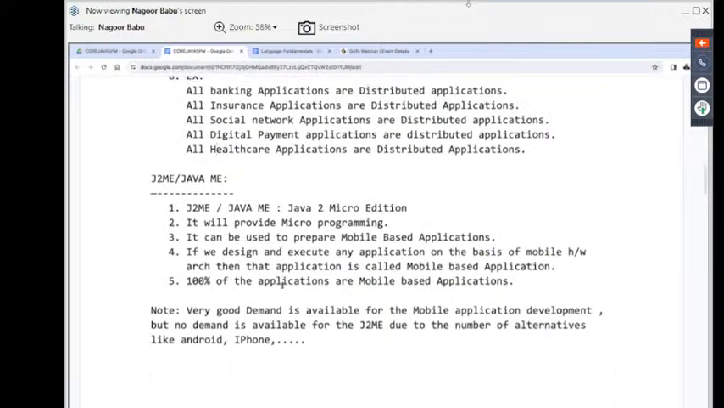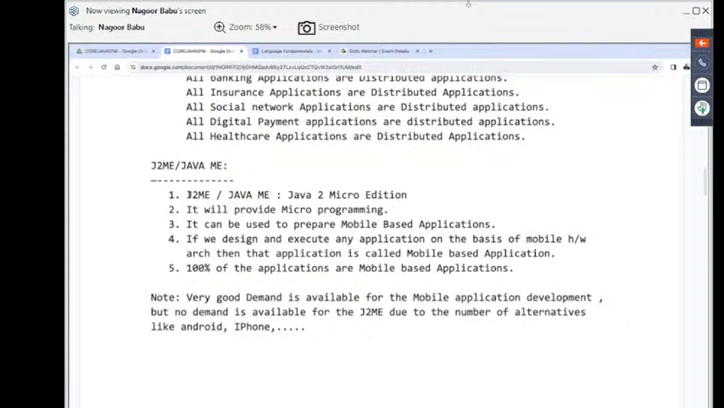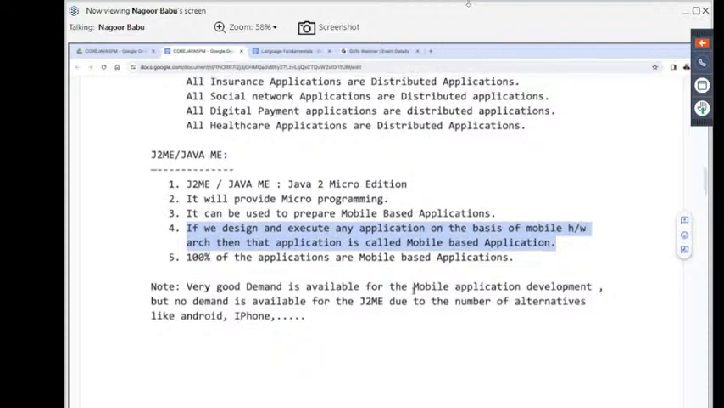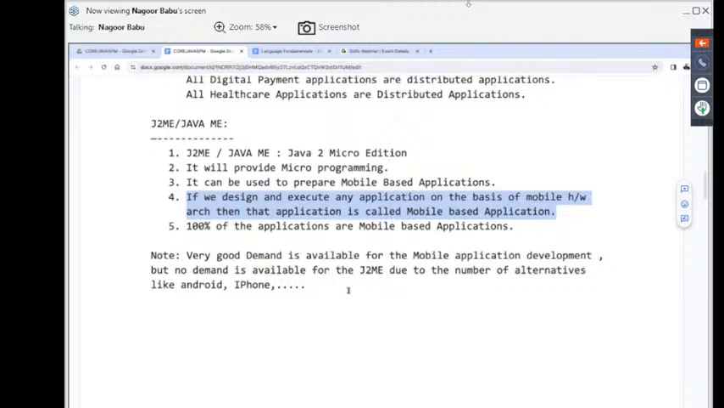All right, next one is J2ME or Java ME. What is J2ME actually? Java 2 Micro Edition. It provides micro programming. It can be used to prepare mobile-based applications. If we design and execute any application on the basis of mobile hardware architecture, then that application is called a mobile-based application. How many applications outside are mobile-based applications? 100% of applications are mobile-based applications.